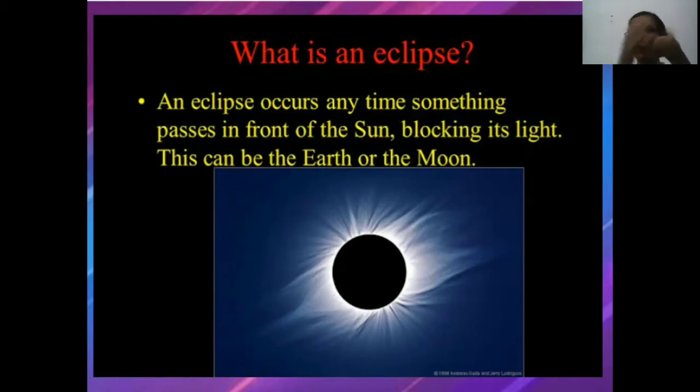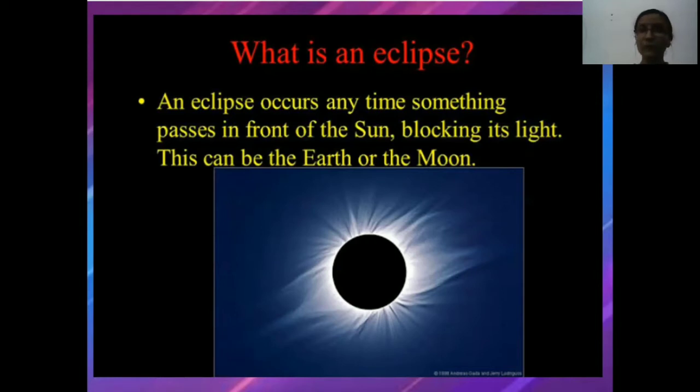So when something is passing in front of the sun, जब कोई चीज सन के सामने से होके जा रही है और वो सन से निकलने वाली लाइट रेज को क्या कर रही है, ब्लॉक कर रही है. So what happens? The object that is blocking the way of light casts its shadow on another object. Maybe that object is the earth or the moon. As you know, the earth moves around the sun and the moon revolves around the earth.